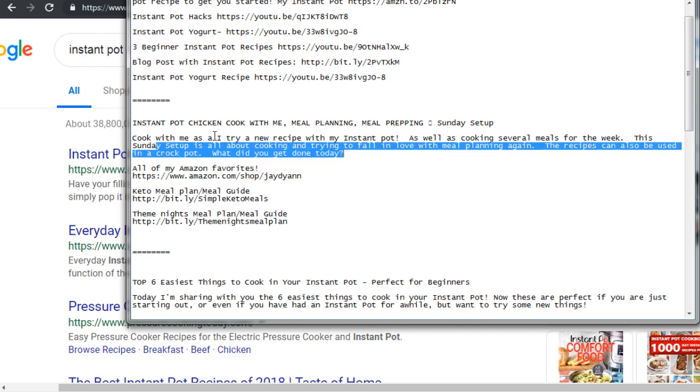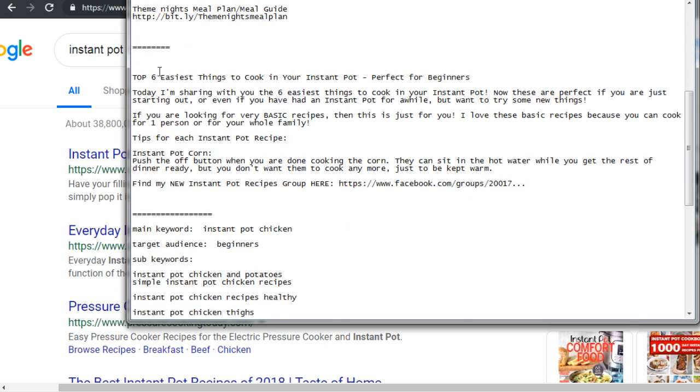As you can see, the description is really written for the user, but it contains the keywords that are necessary. You don't need to write something like Instant Pot Chicken or just a bunch of garbled information. You want to make sure that the title and the description attract people first and foremost, and then embed the keywords within. So the third one, we've got top 6 easiest things to cook in your Instant Pot, perfect